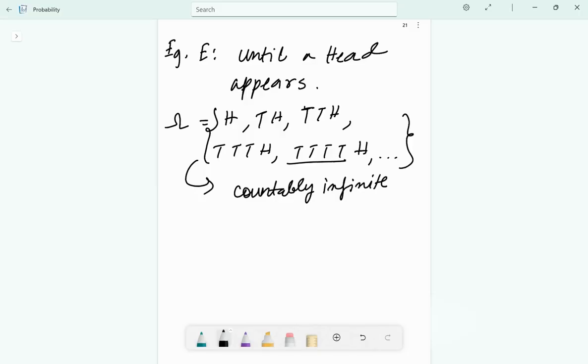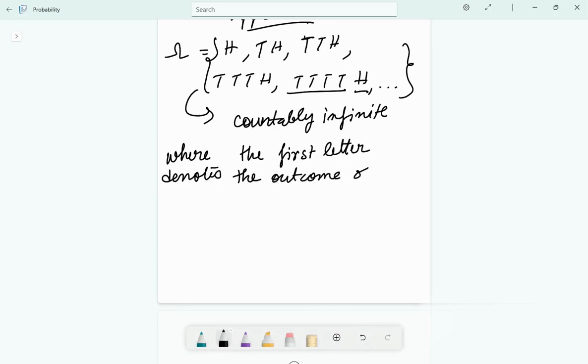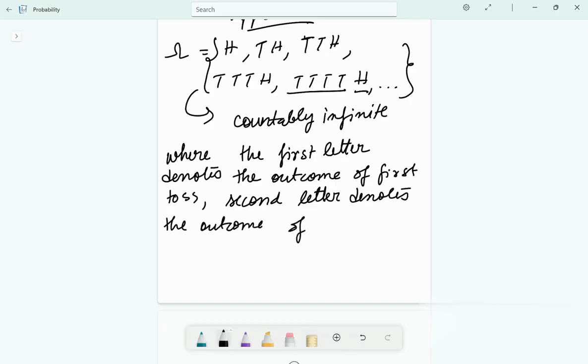Then we will write 5 T's and then 1 H. This is the result for until a head appears. All right. How will we write it? How will we write the answer? We'll see. Same way, where the first letter denotes the outcome of first toss. Second letter denotes the outcome of second toss. And so on.